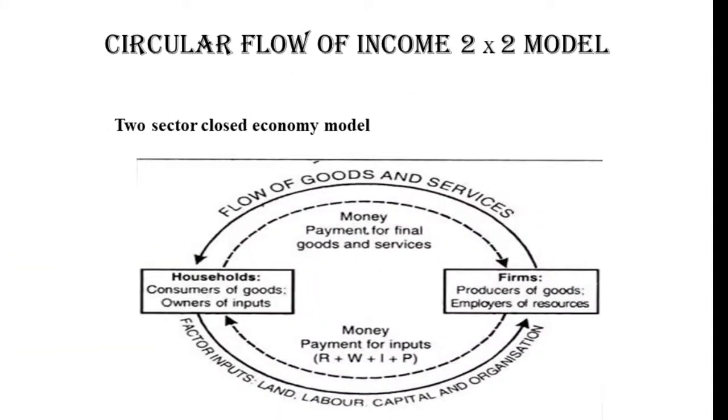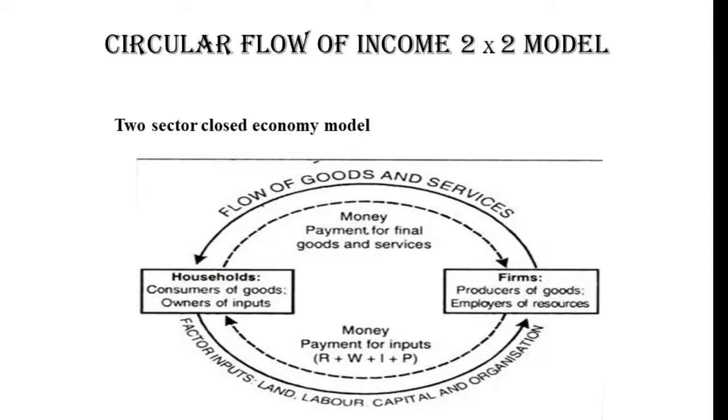To begin with, let us understand a 2 by 2 model of the circular flow of income in an absolutely closed economy. In such an economy, there are only two sectors or agents operating. One is the firms and the other is the households. The households are supposed to be the owners of factors of production and they supply the factor services which flow from the households to the firms.